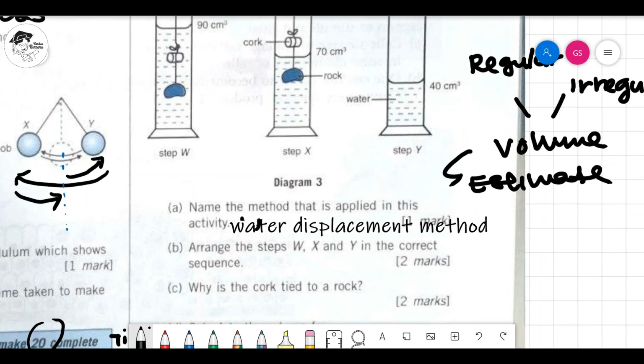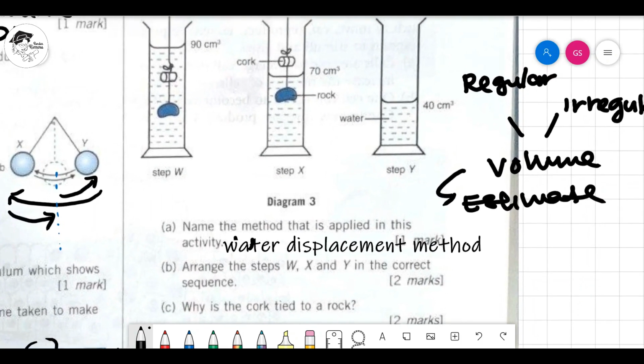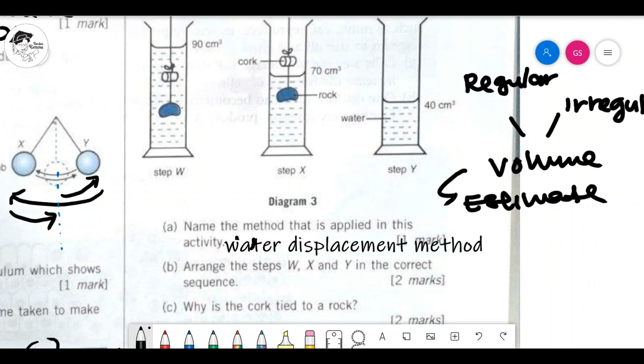B. Arrange the steps W, X, Y in the correct sequence. So you must know that you are going to study one by one. So you must put in the original water first, which will be Y. After that, you will have X, which is the rock, and then after that, baru you want to examine the cork. Okay, that will be the way people usually do. They don't do from W to X to Y. Okay, so it's the wrong steps now. We need to start from Y first. So answer Y, X, W.